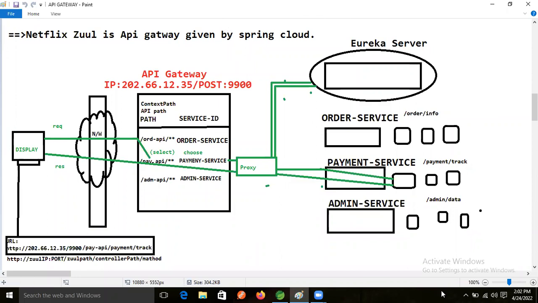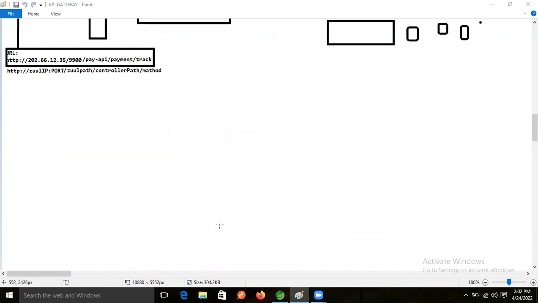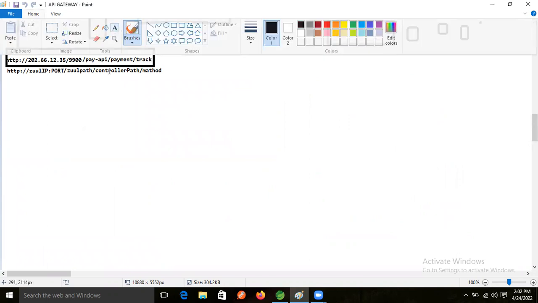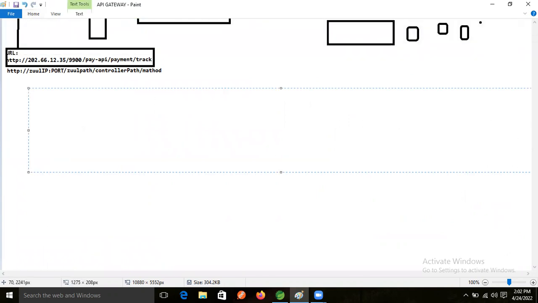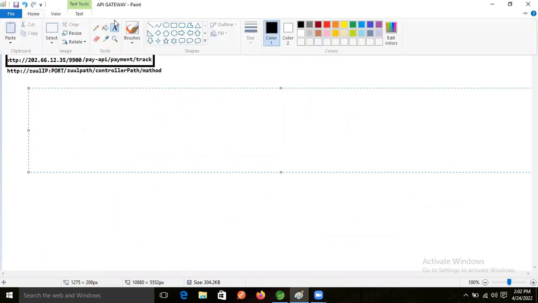But first, one more time we will see the working functionality, the execution flow of the API gateway. Let's increase the font.